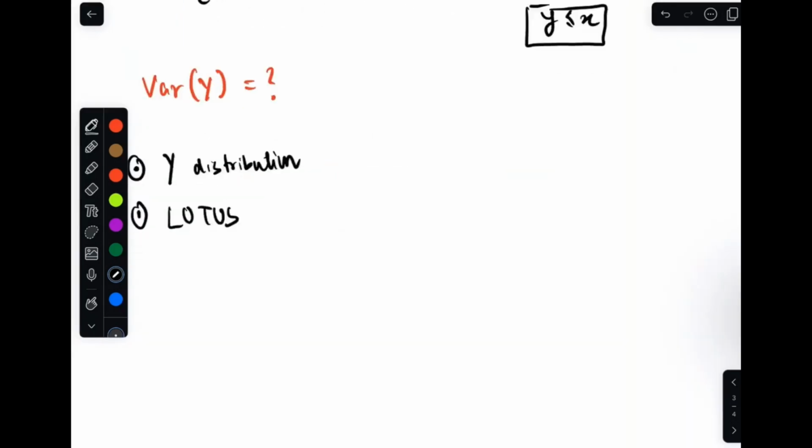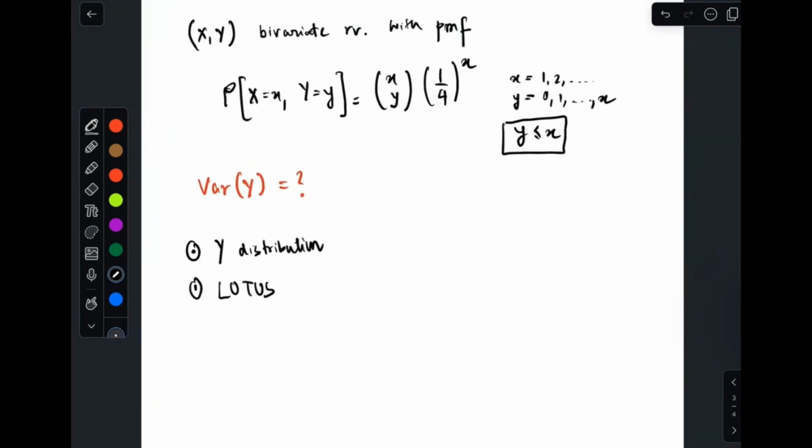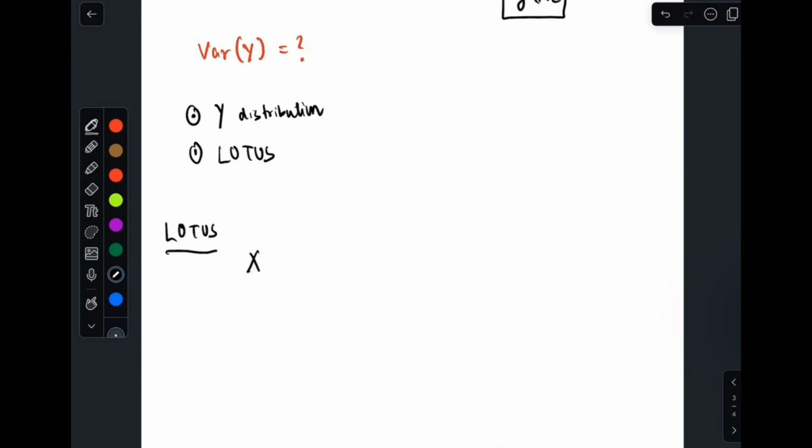LOTUS is a very interesting strategy that is mentioned in the Blitzstein book, Introduction to Probability. It says that if, let's say, you know the distribution of X, say X follows normal 0, 1, and you want to find the expectation of X squared, or rather any function of X. So how do you find the expectation of a random variable Y? You find the distribution of Y, and then you find its expectation, right?